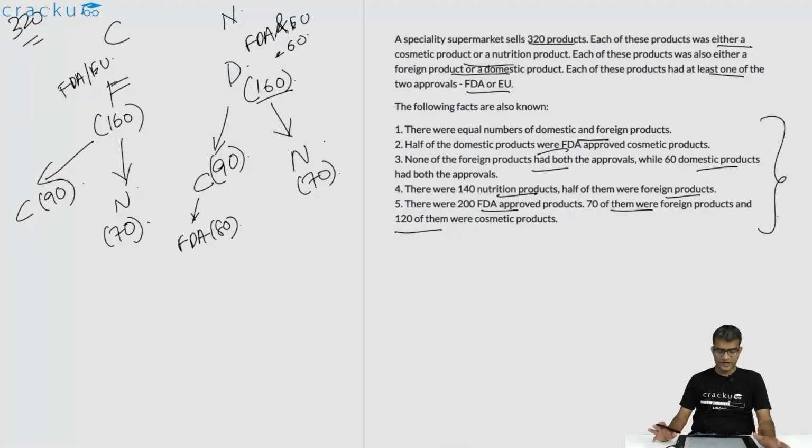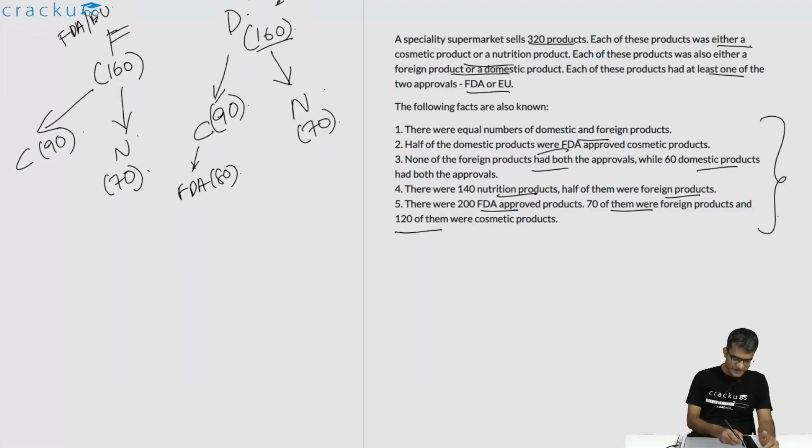At least we are able to figure out how many of the foreign products are cosmetic products, how many of them are nutrition products, same with even domestic products. But with respect to the FDA approvals, there is too much information because there is an overlap. Some of them have only FDA approvals, some of them have only EU approvals and some of them have both. So what we'll do is we'll draw 4 Venn diagrams.